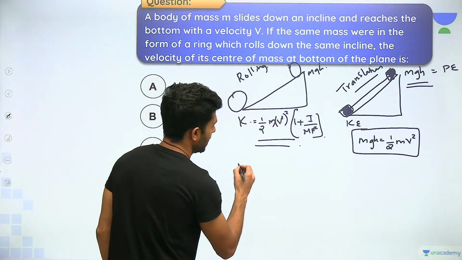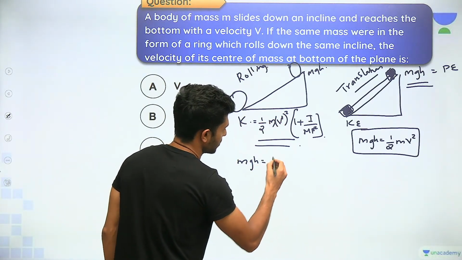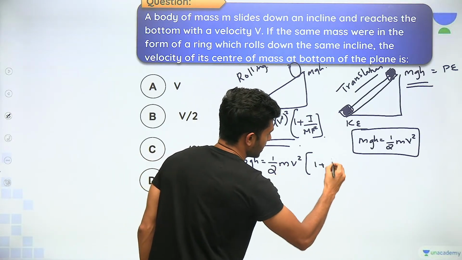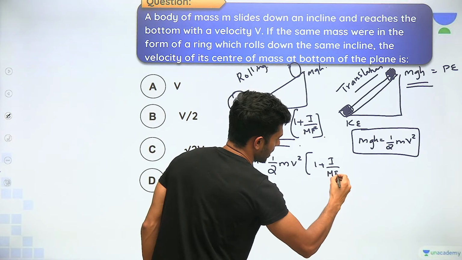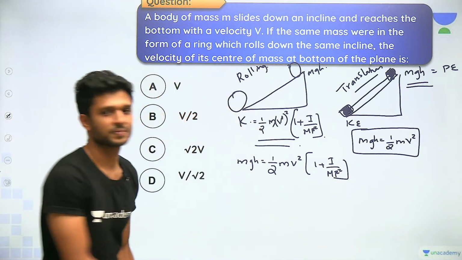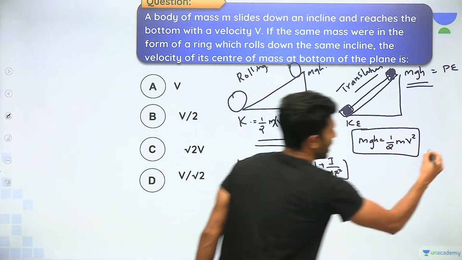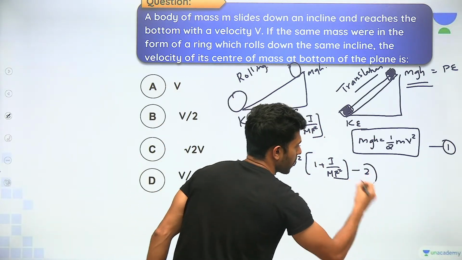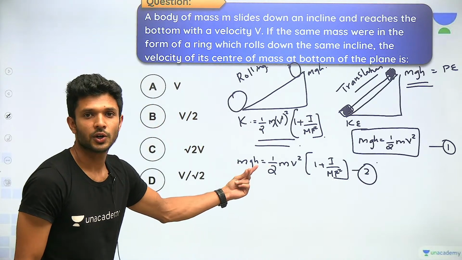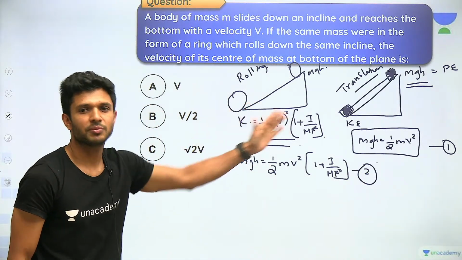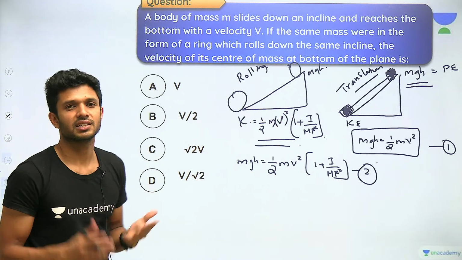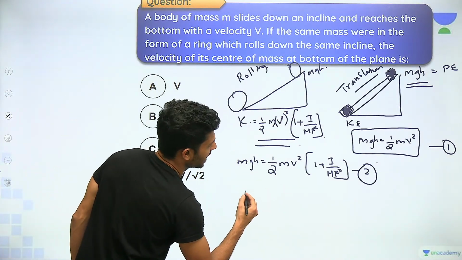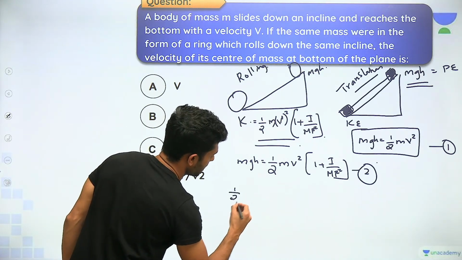So we can write mgh is equal to half mv dash square times 1 plus I divided by mr square. Look into equation 1 carefully. Now look into equation 2. What do you have as common on the left hand side? mgh. If the left hand sides of the two equations are the same.